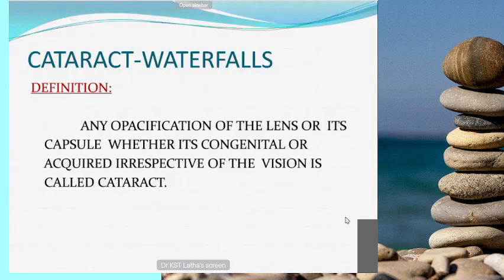Okay, so what is cataract? The meaning of cataract is waterfalls. This is the literal meaning of cataract, and we'll see what is the definition of cataract. So the cataract definition is any opacification of the lens or its capsule. That is the actual definition. So any opacification of lens or its capsule, whether it is congenital or acquired, irrespective of the vision, whether low vision or a good vision, this is called cataract. Okay, so that is the definition of cataract.